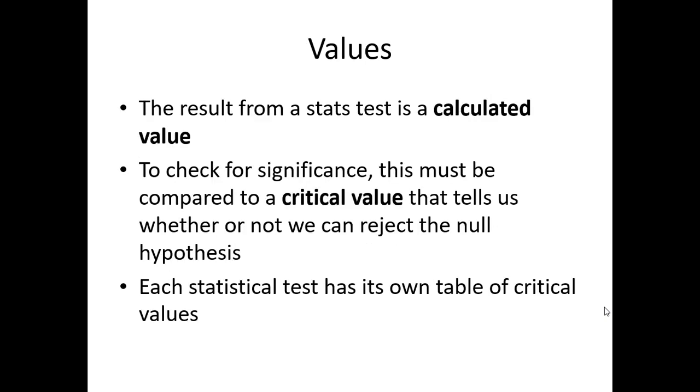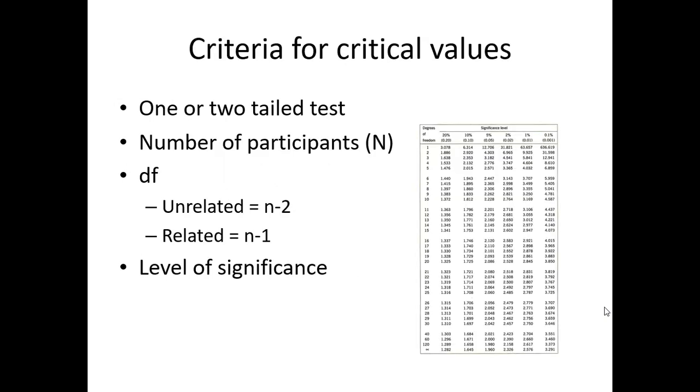Remember, the result from a stats test or an inferential test is a calculated value. To check for significance, we compare it to a critical value, that value in a table that already exists. Each statistical test has its own table of critical values, and those are given to you if you need them in an exam. That's a critical value table on the right.